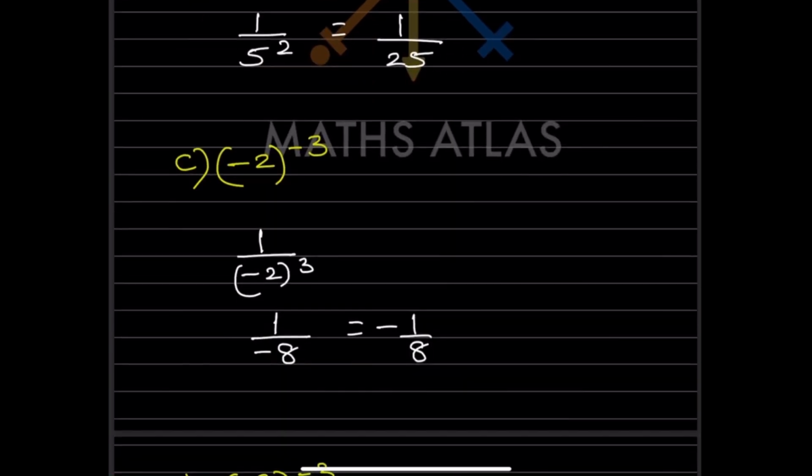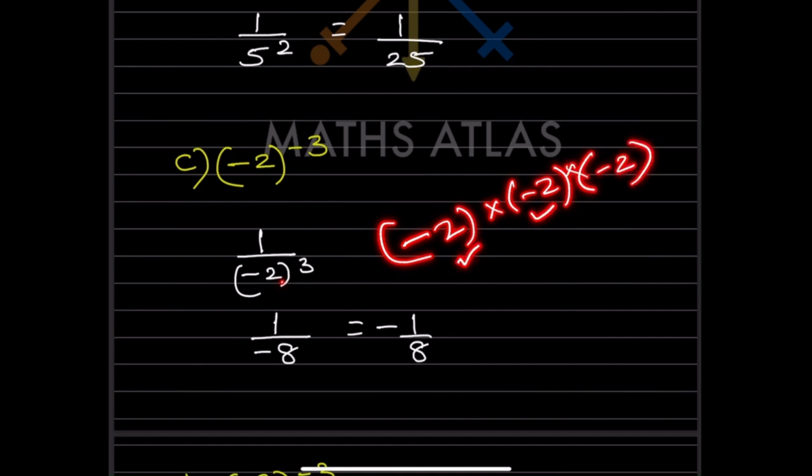So here, this negative will stay as it is, it will not be changed. So this is going to be 1 by minus 2, and only the exponent will change, so that is going to be positive. So 1 by minus 2 raised to 3, that will be minus 2 into minus 2 into minus 2. What we can see here, these are 3 times minus, so this is an odd number. Whenever you have an odd number, the result is going to be negative.